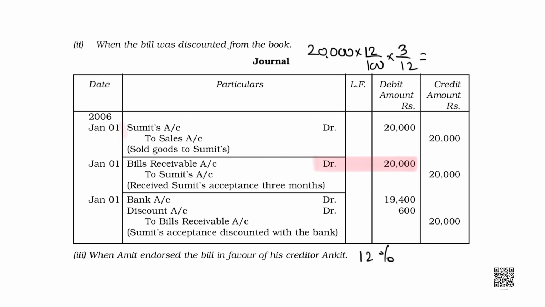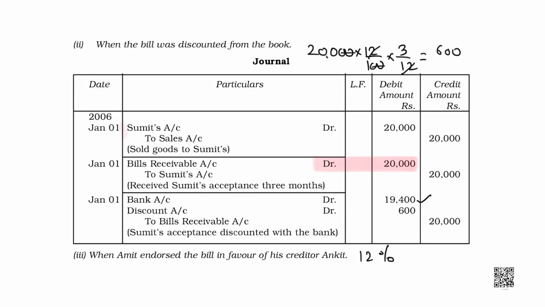That means we are losing an interest of 12% on 20,000 for 3 months. So Amit says, deduct that much money from my amount and give the rest to me. This makes it 600. So Amit is going to get 20,000 minus 600, that is 19,400 in his bank, and 600 is going to be discount.